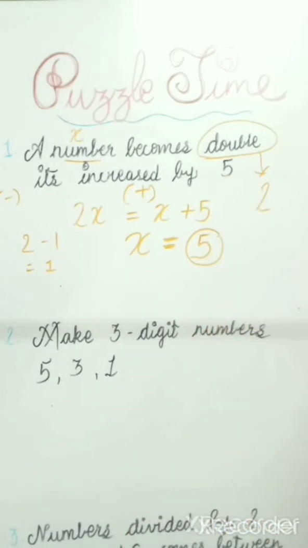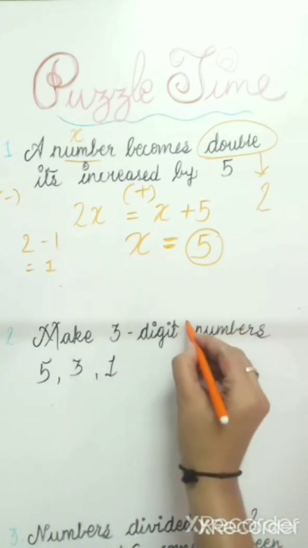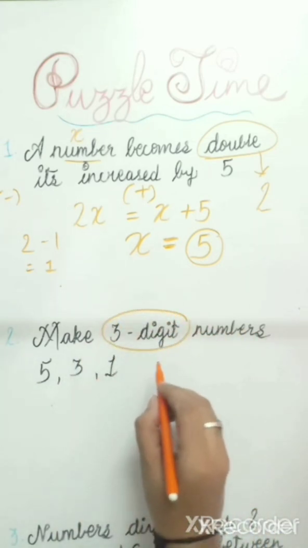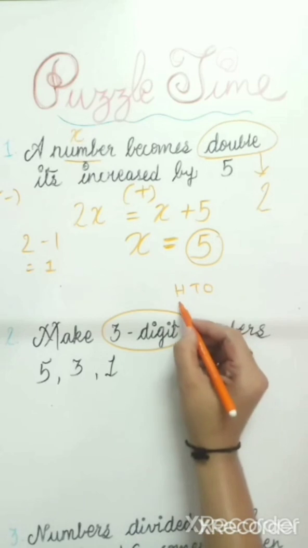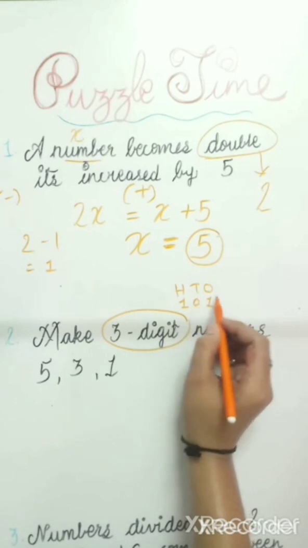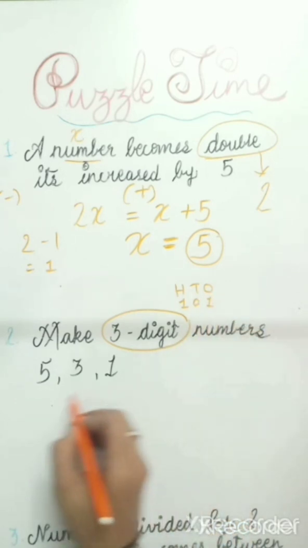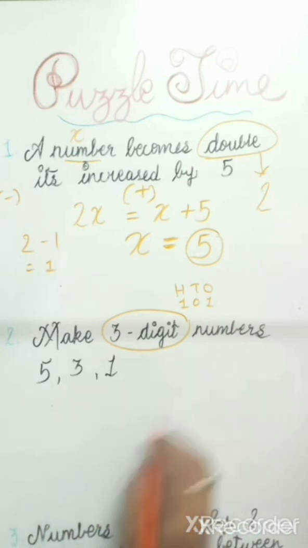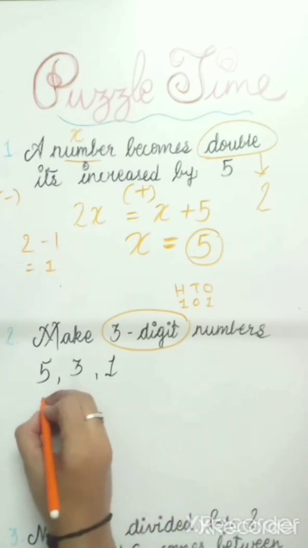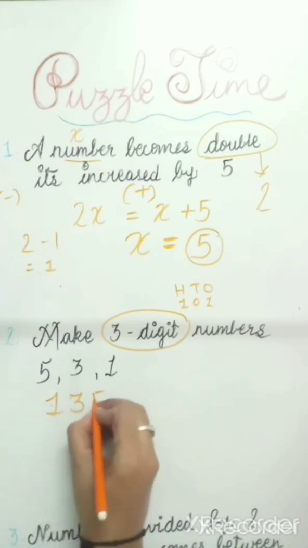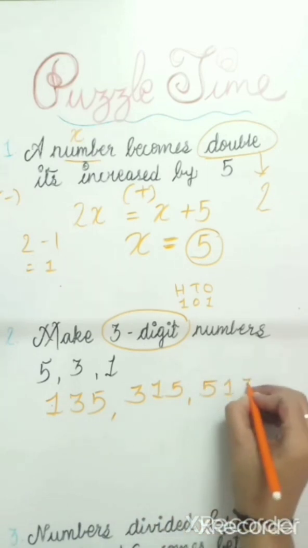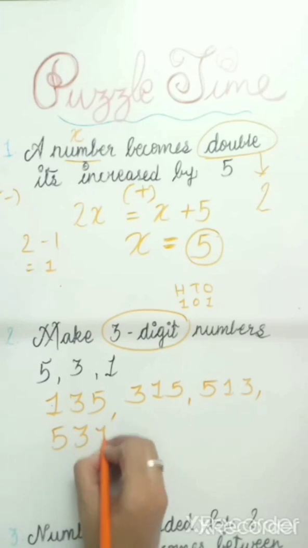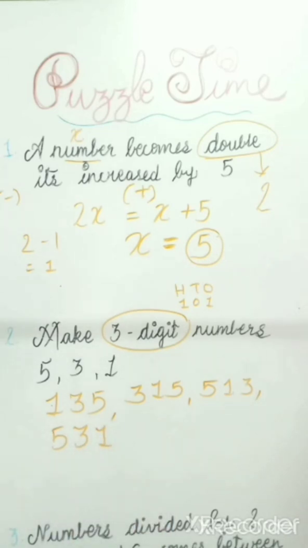Now the next question is make 3-digit numbers. First all of you have to look here, 3-digit. 3-digit means H, T, O should be there. Means 1, 0, 1. H stands for 100, T for tens and O for ones. So for a 3-digit number here, different digits are given: 5, 3 and 1. From these we will make some numbers: 1, 3, 5, 3, 1, 5, 5, 1, 3, 5, 3, 1. You can make different numbers from this pattern.